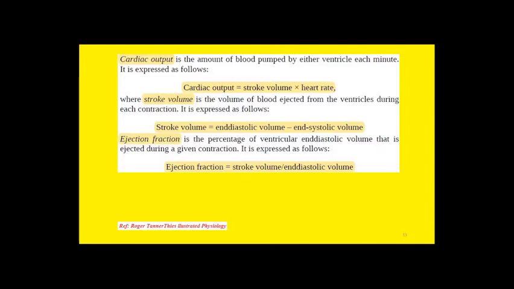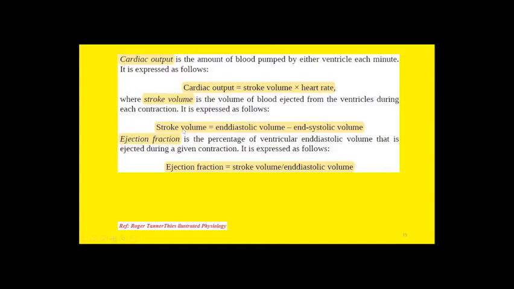And we all know stroke volume can be calculated by subtracting end systolic volume from end diastolic volume. So end diastolic volume is around 120 ml and end systolic volume is around 50 ml. So this will give you approximately 70 ml of stroke volume.